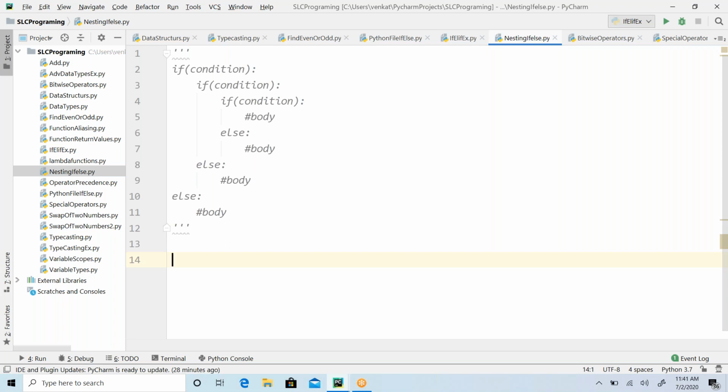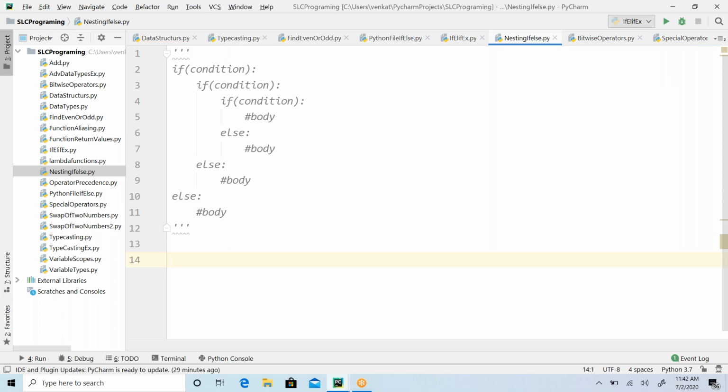Or say, for example, the customer: if the customer is a new customer, some realistic example. If the customer is a new customer and the customer belongs to Hyderabad, then I would like to give some offer. If the customer is out of Hyderabad, I wanted to give some other offer.